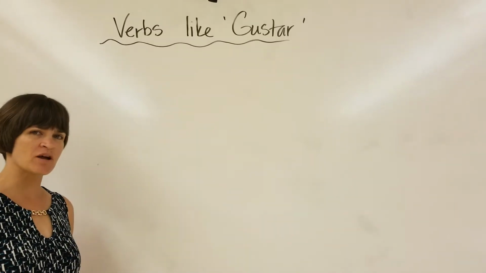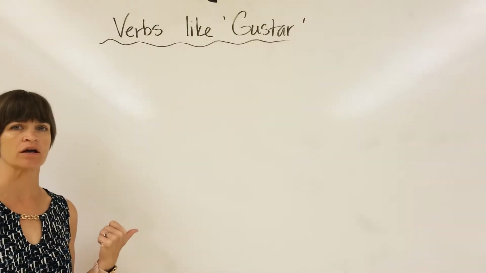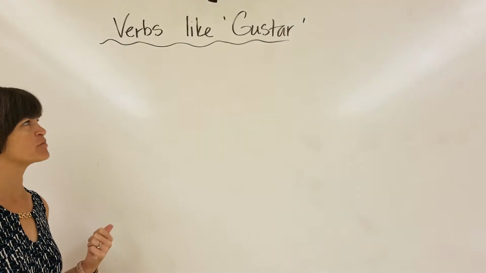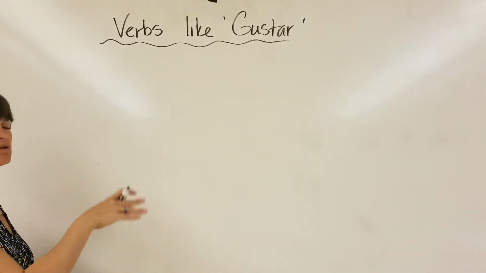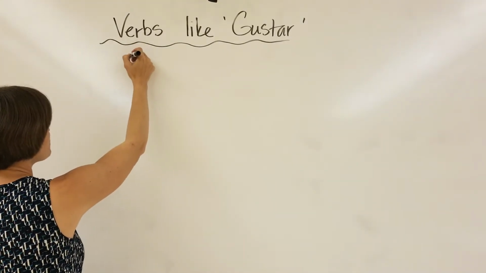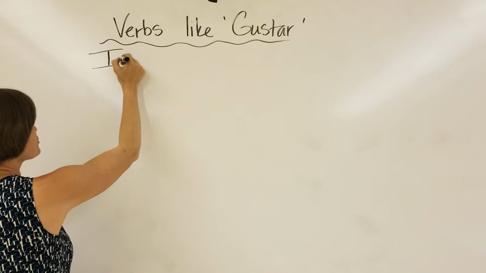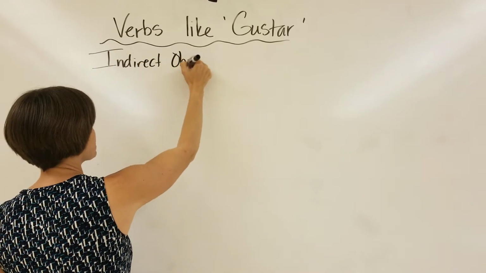The other element of chapter 6b for Spanish 2 is using more verbs like gustar. Gustar has an interesting formation. We can't just say yo gusto and tú gustas. Same thing with all of these verbs that we're going to learn today. So when we used gustar, if you remember, what we had to have first was an indirect object pronoun.